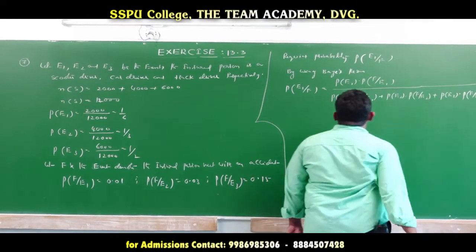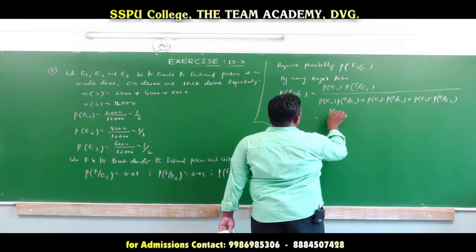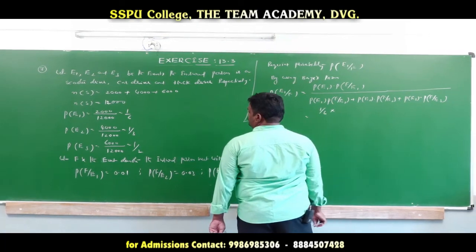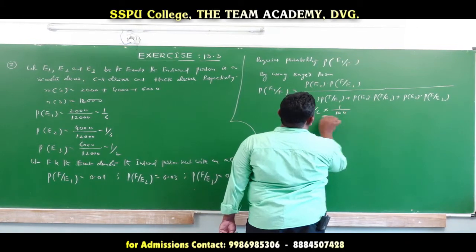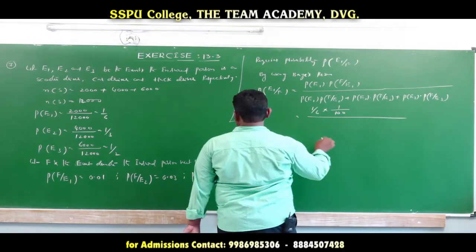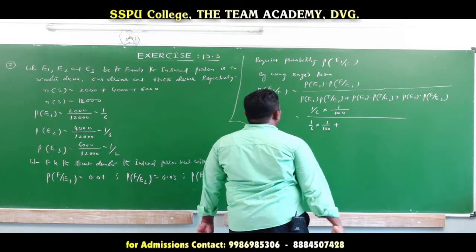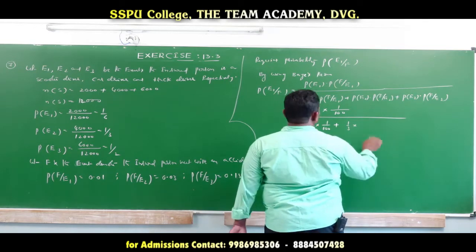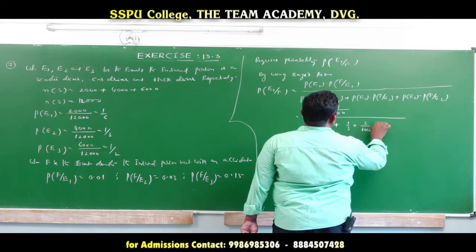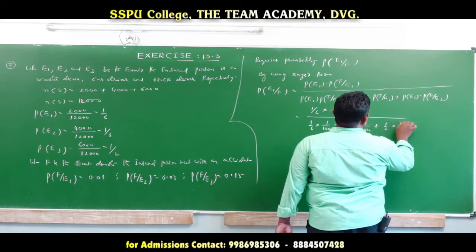Now here we substitute the values. The probability of E1 is 1 by 6, and F given E1 is 0.01, which means 1 by 100. Then 1 by 6 into 1 by 100, plus 1 by 3 into 3 by 100, plus 1 by 2 into 15 by 100.